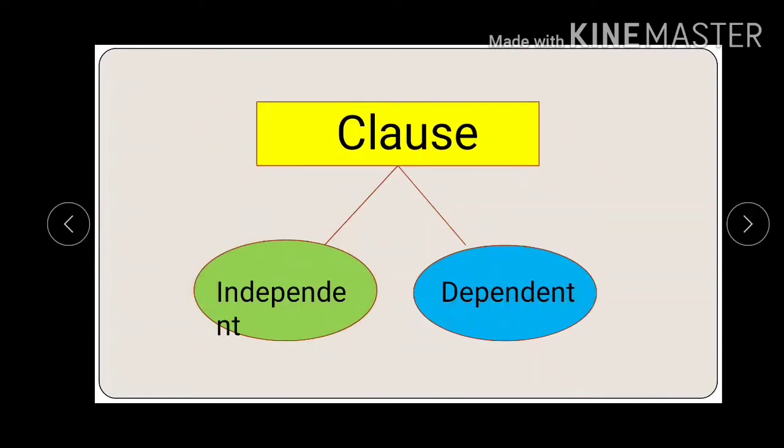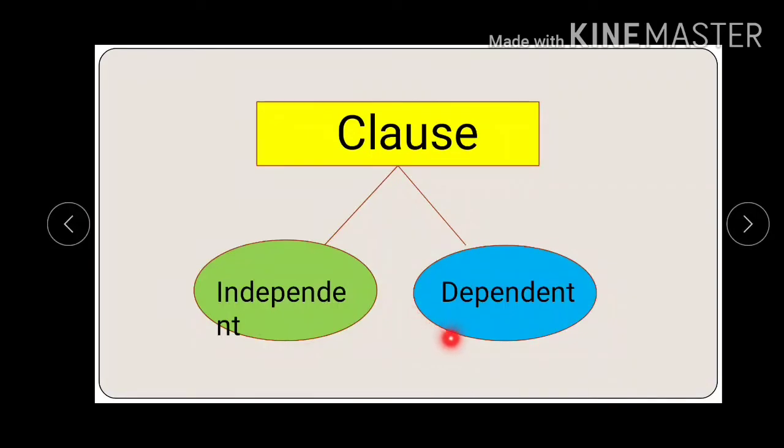And what do you mean by dependent? For example, you are dependent on your parents. You need the help of your parents to go to school, to eat food, and to do all the other small activities at home. So you are dependent. That means to complete something, you need someone's help.